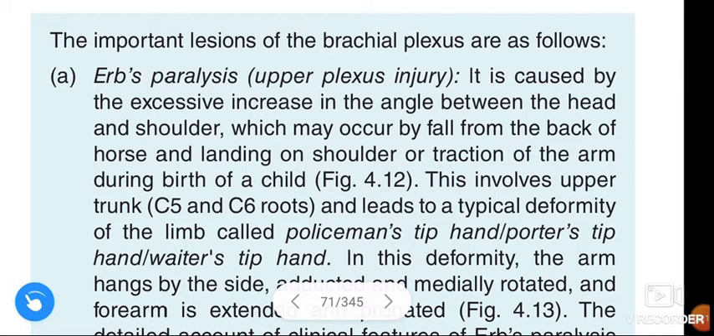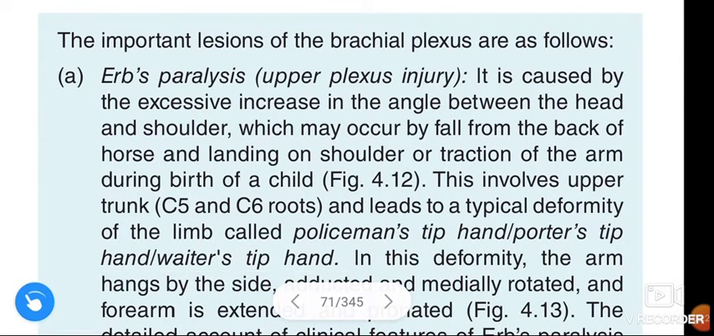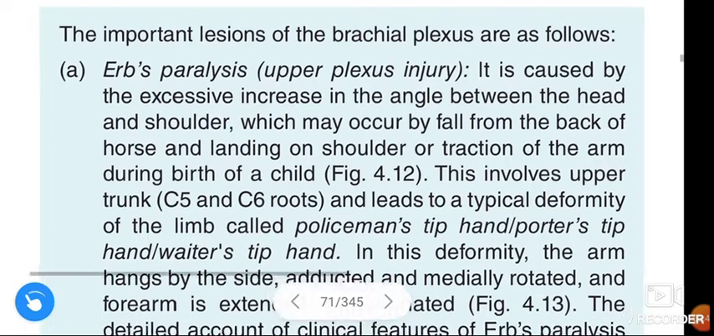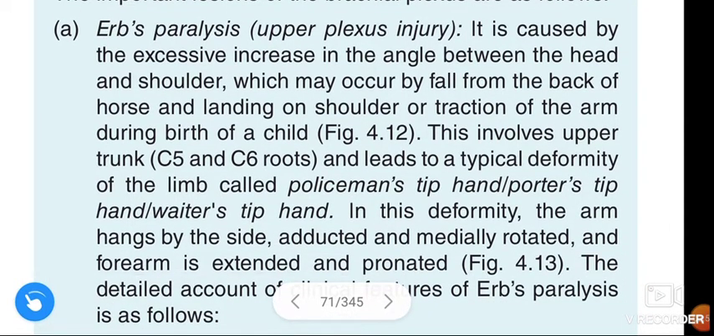See clearly, guys, it is caused by the excessive increase in the angle between the head and the shoulder, which may occur by a fall from the back of a horse, first reason, and landing on the shoulder, or traction of the arm during the birth of the child. These are the reasons why the angle may increase between the head and the shoulder.